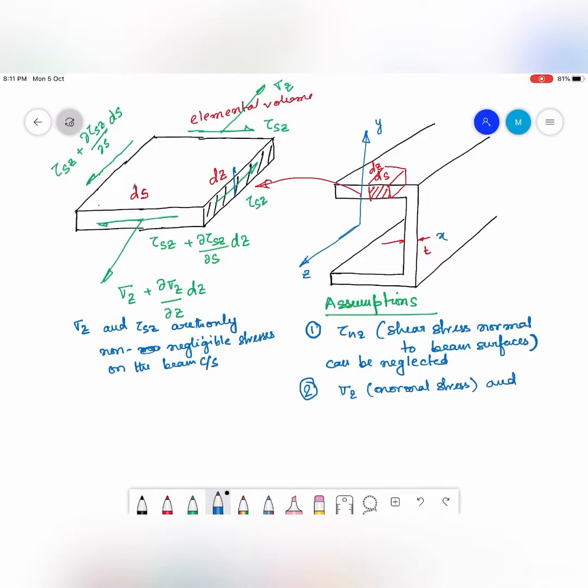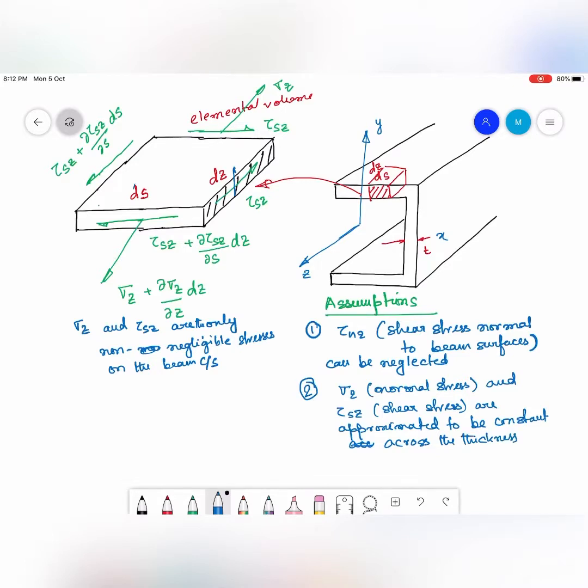So sigma z and tau sz, that is the only non-negligible shear stress, are approximated to be constant across the thickness. So that is our second assumption.